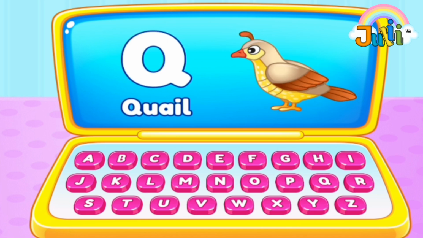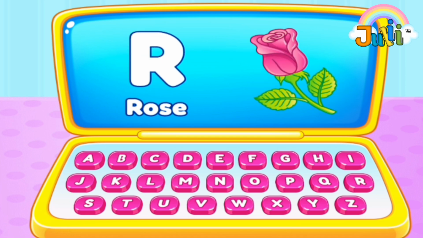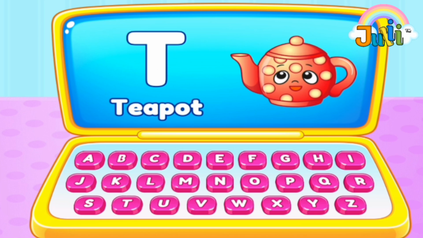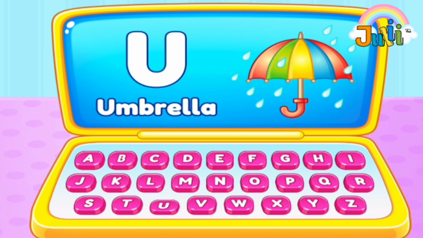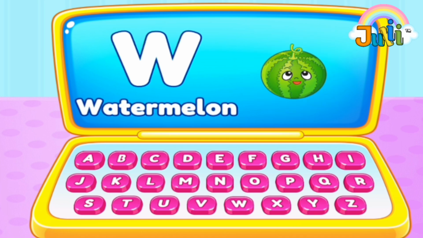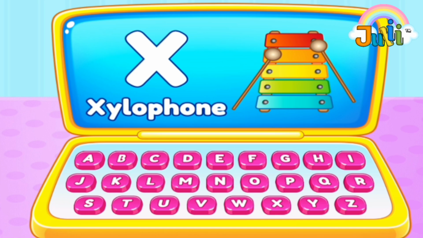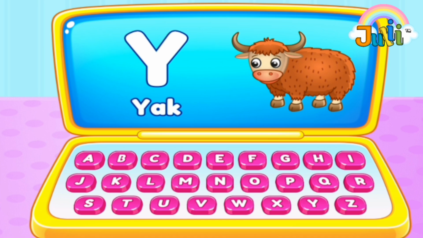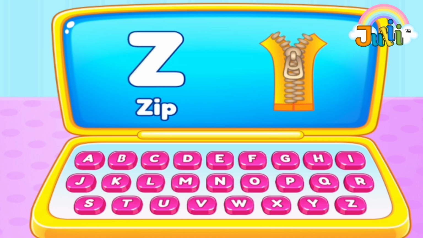Q is for quail. R is for rose. S is for sun. T is for teapot. U is for umbrella. V is for violin. W is for watermelon. X is for xylophone. Y is for yak. Z is for zip.